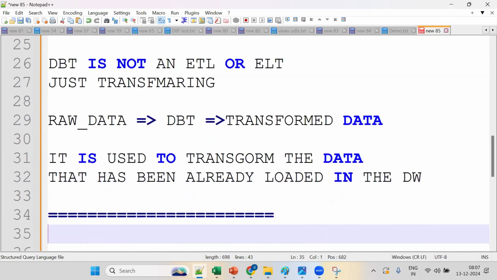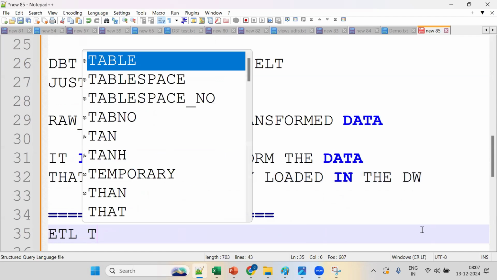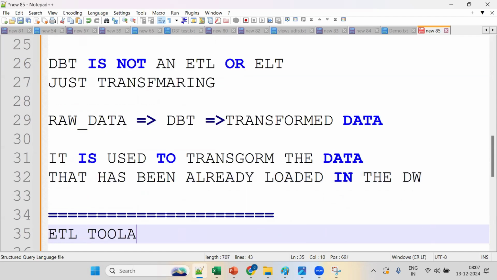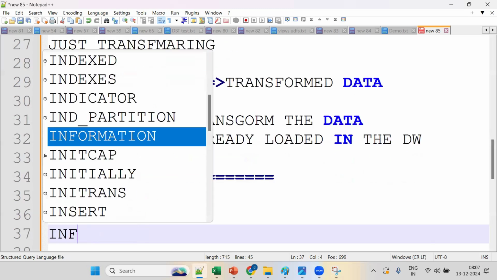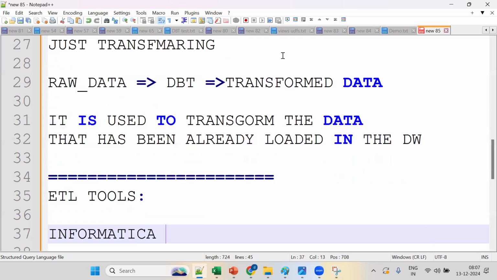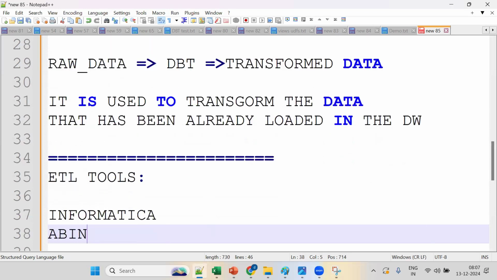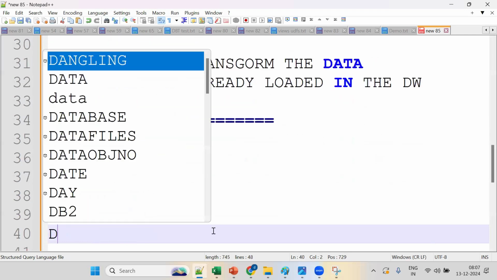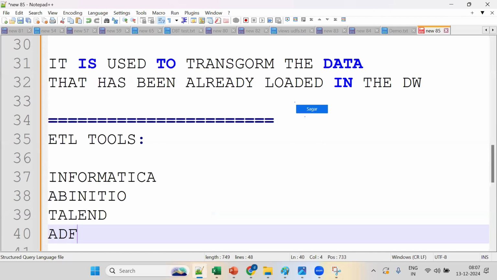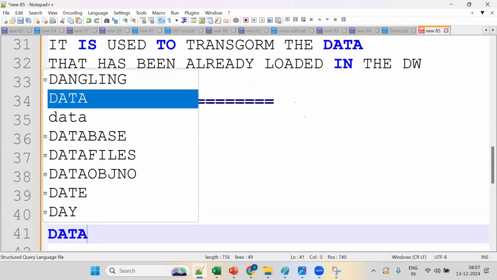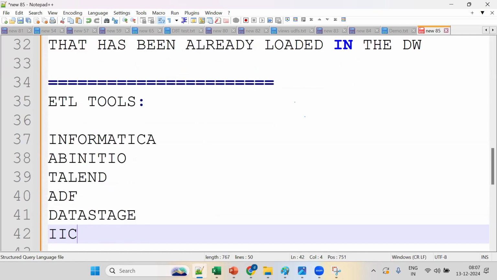Now some high-level knowledge on ETL tools. Tell me, what ETL tools are available in the market? Informatica, DataStage, Talend, ADF. There are so many.